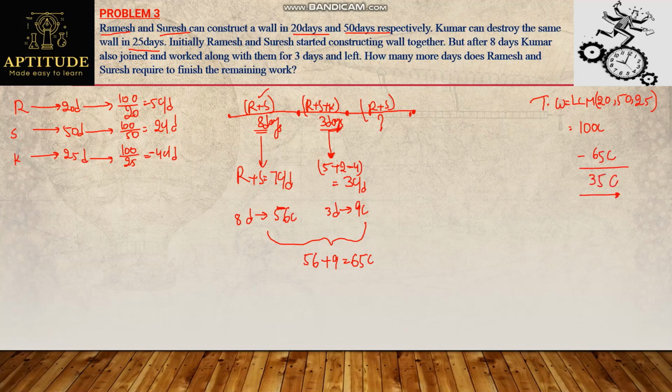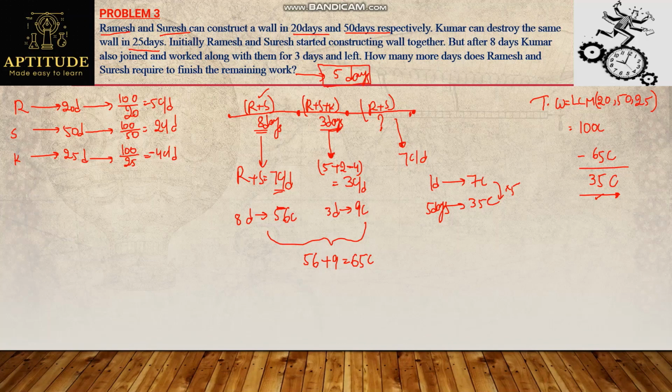Now we need to find out how much time Ramesh and Suresh require together to finish the remaining 35 chocolates. Ramesh and Suresh working means they can eat 7 chocolates per day, as we know already. Which means for one day they can finish 7 chocolates. To finish 35 chocolates, how many days do they require? How many times will 7 give 35? Simply 7 into 5 will be 35, which means they require 5 days. So Ramesh and Suresh require 5 days to finish the remaining work. That's the answer.